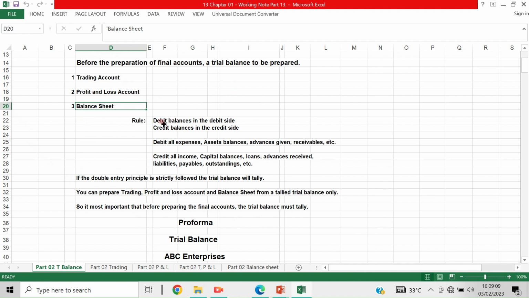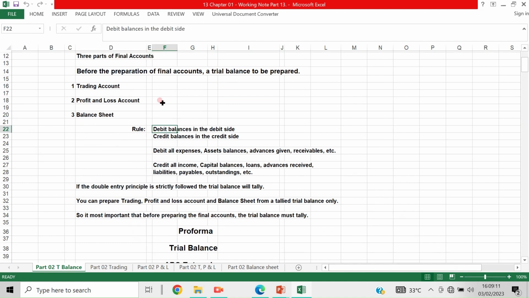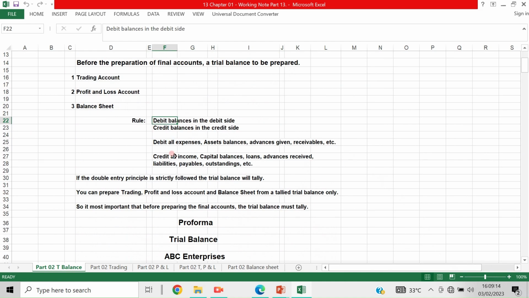Now, in the trial balance, the rule is that you should be very clear with this. Debit all debit balances in the debit side.